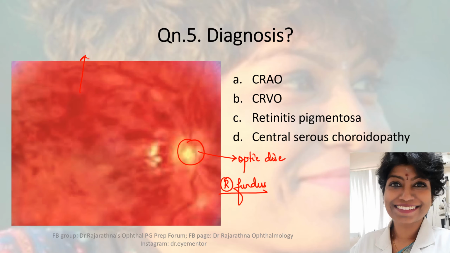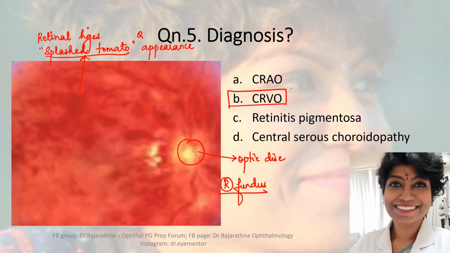All that I see are retinal hemorrhages strewn all over the place, giving rise to what we call a splashed tomato appearance. Doesn't it look like a lot of tomatoes have been just thrown upon the fundus? So the moment you hear the words splashed tomato appearance, you know the answer is central retinal vein occlusion. So we've got an answer.